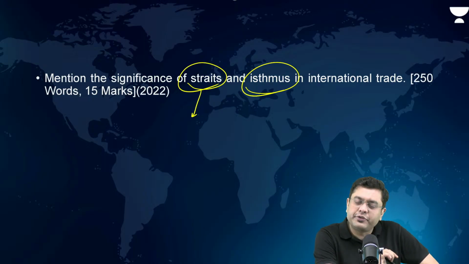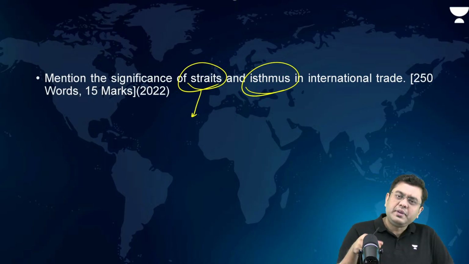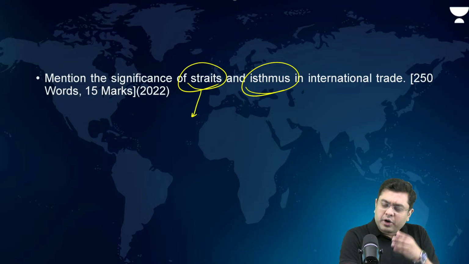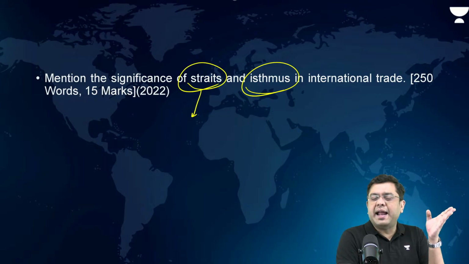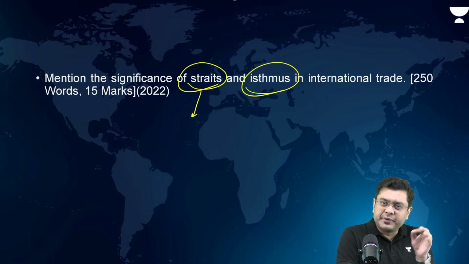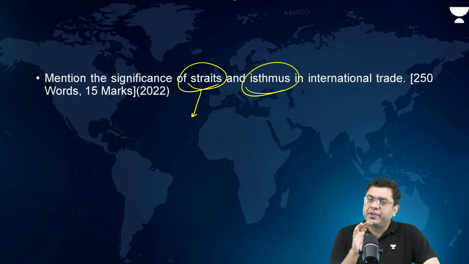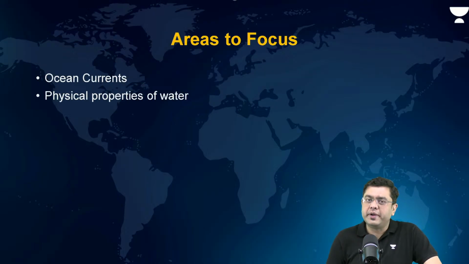Now, in the case of isthmus, they provide land connectivity. The isthmus of Panama, across the Darien Gap, provides a land boundary and a route for human movement, right? Then the isthmus of Kra connects the Malayan Peninsula with the mainland. So, like that, you can provide these examples. Okay? Any doubts anyone is facing in any of the questions?